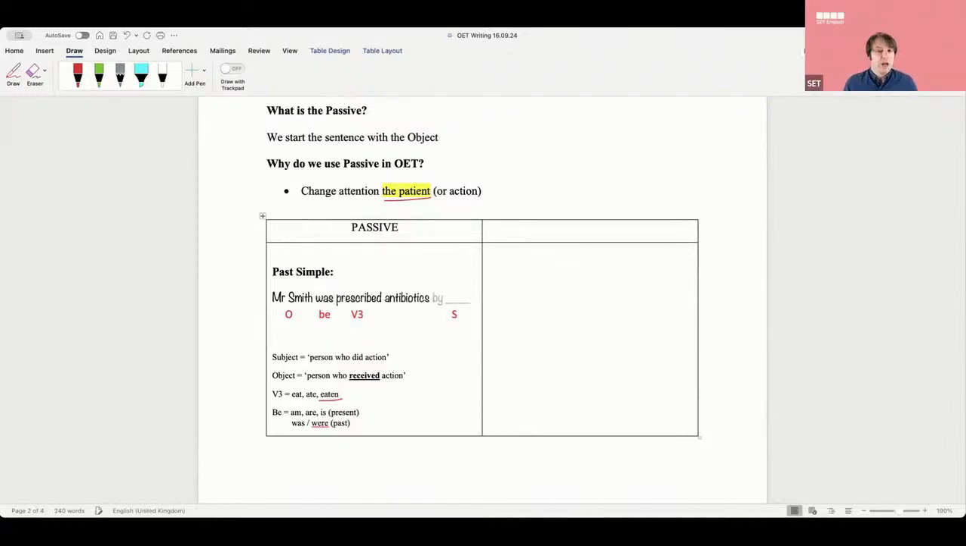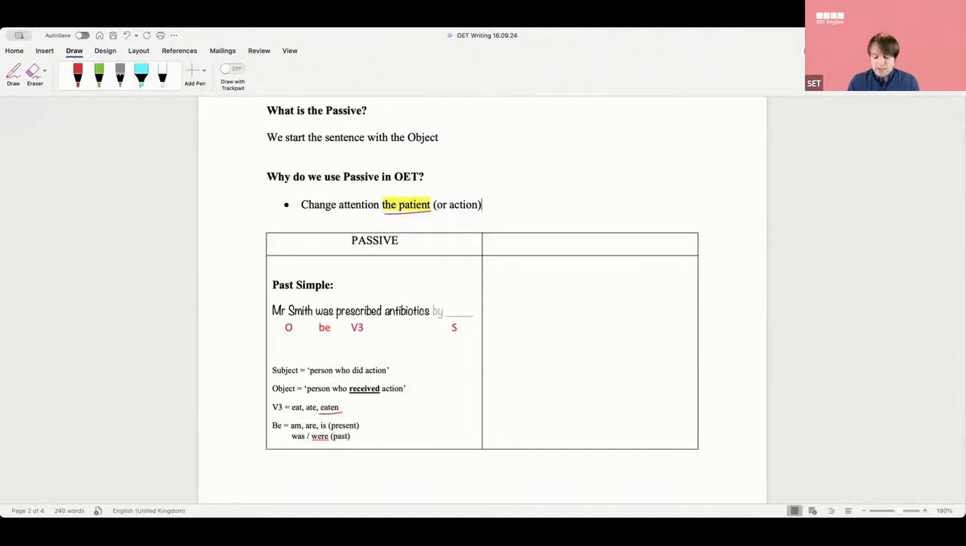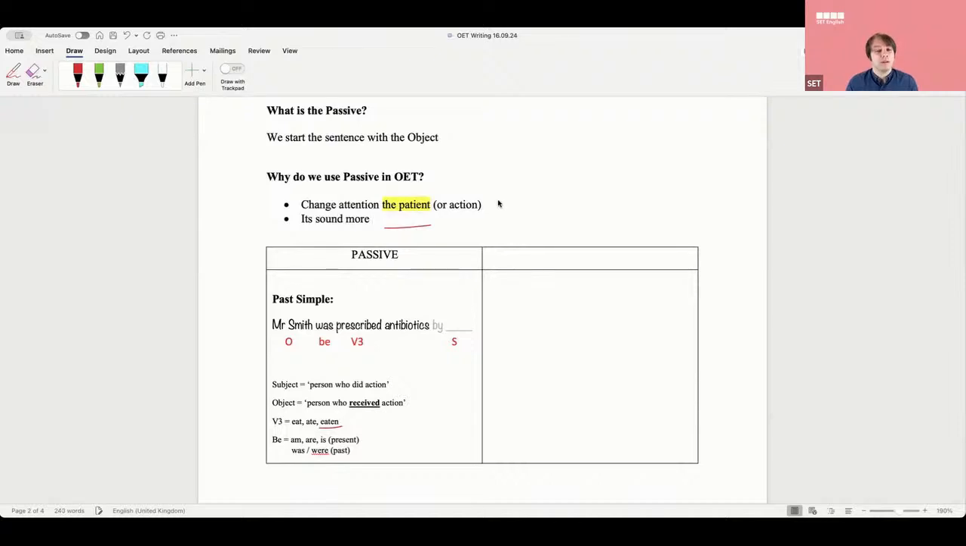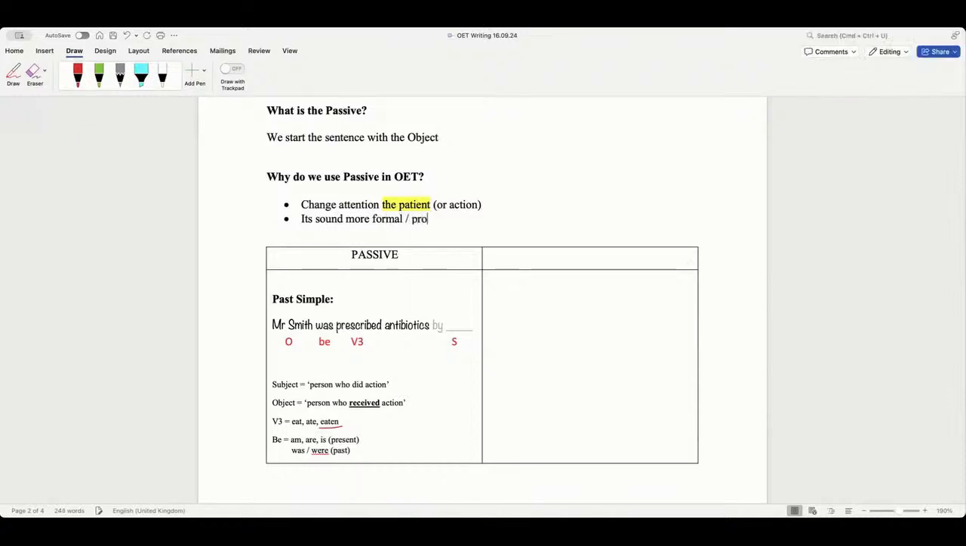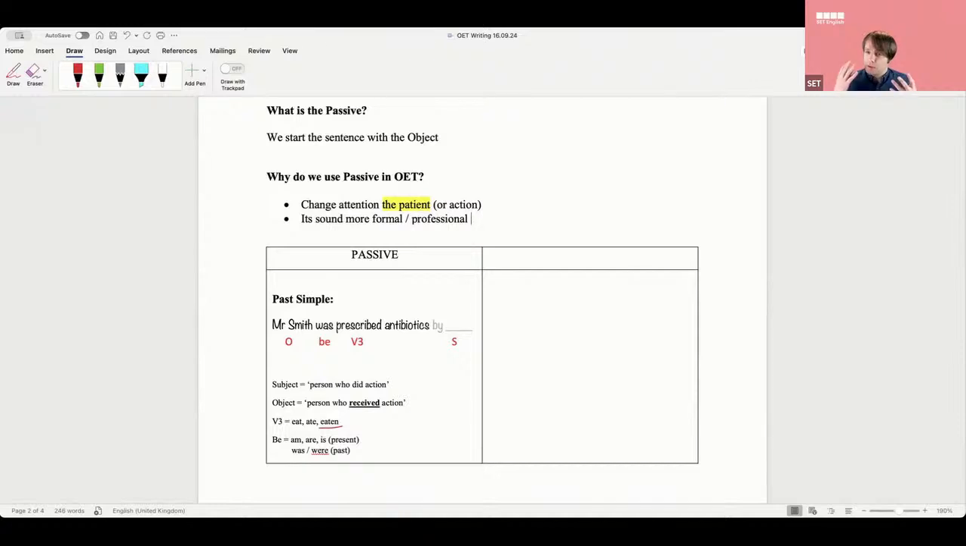It's very simple stuff. So we change the attention to the patient. That's why we use the passive. It sounds more formal, more professional. We don't talk about ourselves. In medicine, we don't talk about ourselves. We talk about the patient only. That's the idea. So we always put the attention on the patient in the language.